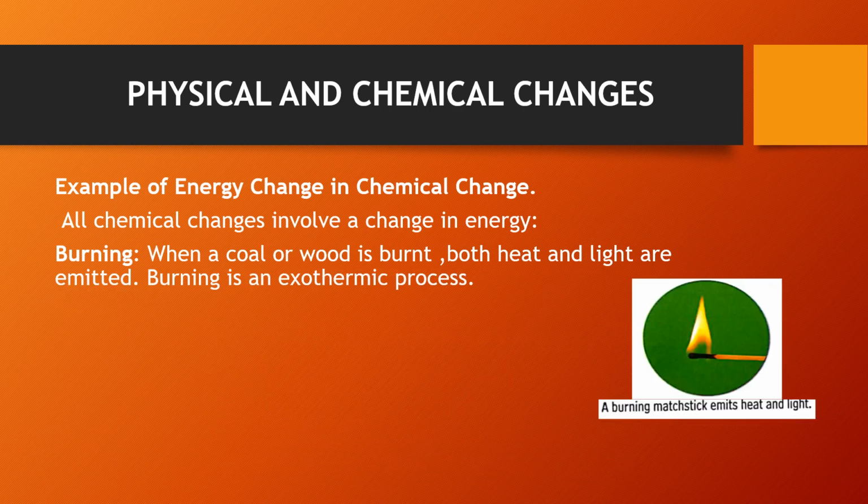In this slide, we have taken the example of energy change in chemical change. All chemical changes involve a change in energy. I have taken the example of a burning matchstick. Burning is an example of chemical change. When coal or wood is burned, both heat and light are emitted. So burning is an example of exothermic change.